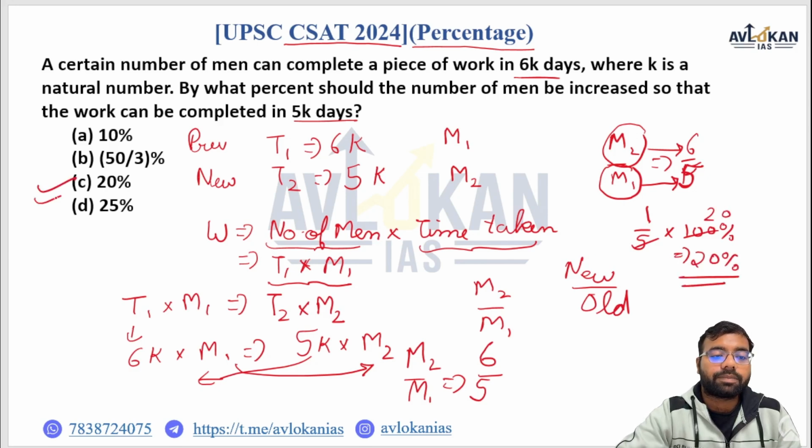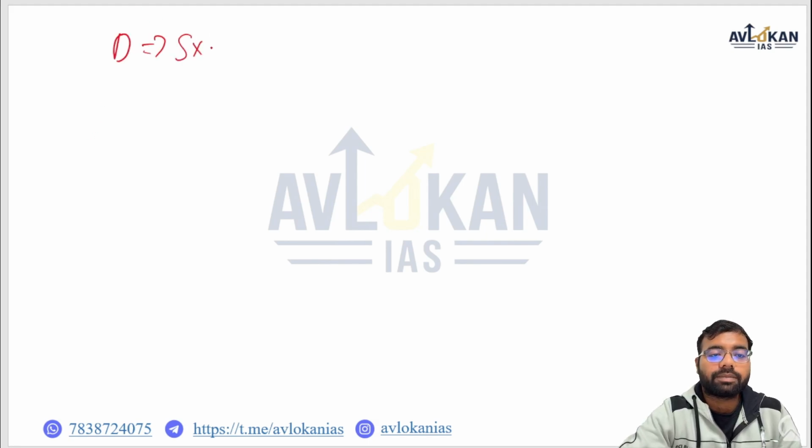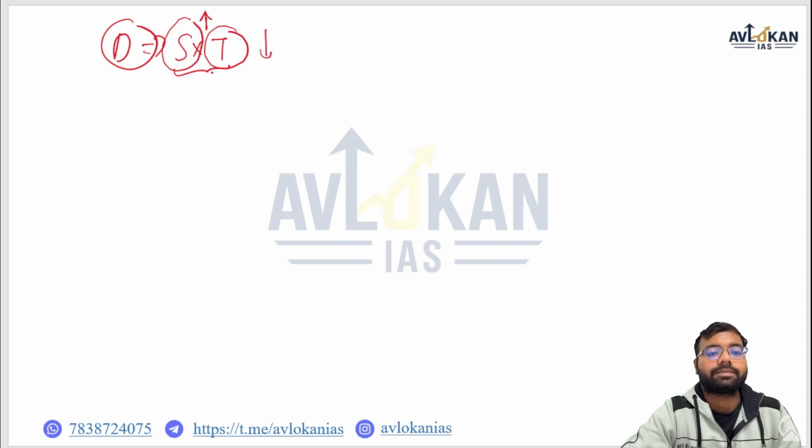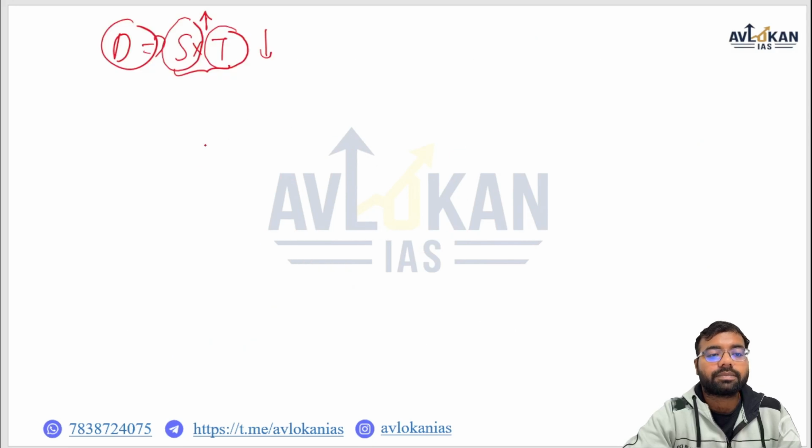अब ये तो हो गया कॉन्सेप्ट, प्योर कॉन्सेप्ट जैसे हमने ये क्वेश्चन किया. नाउ लेट्स सी द ट्रिक व्हाट वी कैन गो फॉर. So you may have different questions in which we have the similar thing. Suppose distance equals speed into time, and अगर distance change नहीं हो रही, so this value should remain constant. So whenever you have been given a percentage of one thing and you are asked the change in percentage of the second thing, you have to use the same concept. So let's make a trick of this concept.